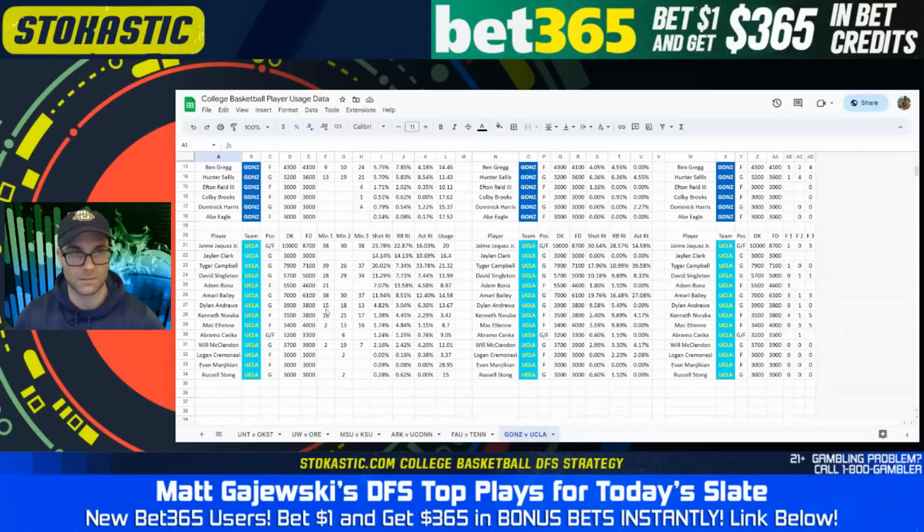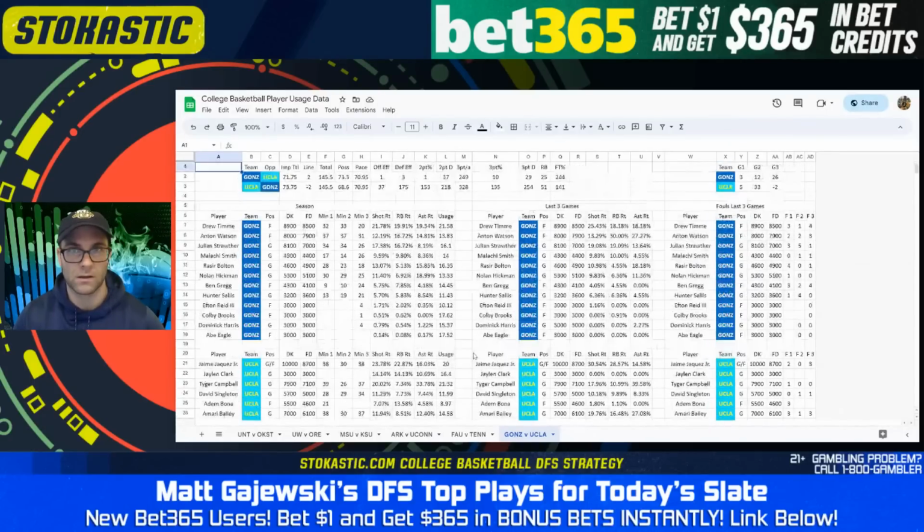But ultimately, Jaquez, Tiger Campbell, and Amari Bailey are all really strong plays for UCLA in the best game environment on the slate. That'll do it for us today with the DFS breakdown.